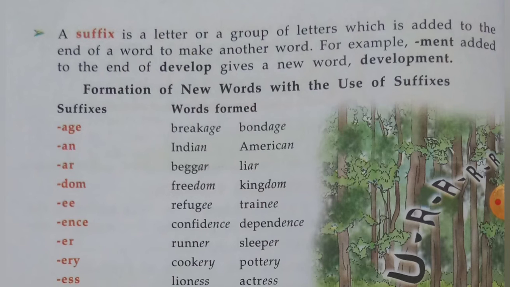When we use the suffix an at the end of the word India and America, that makes the new words Indian and American.